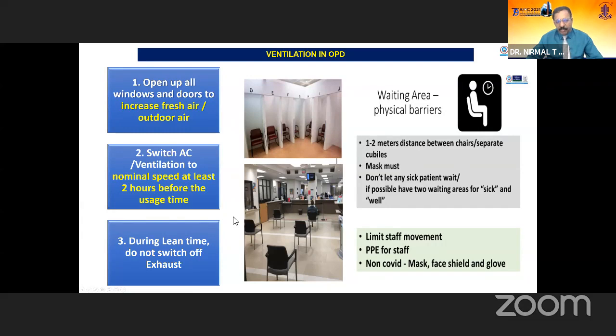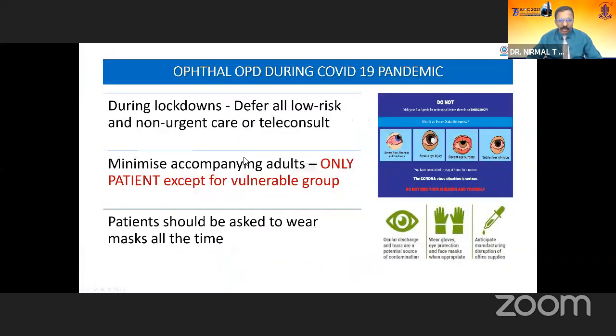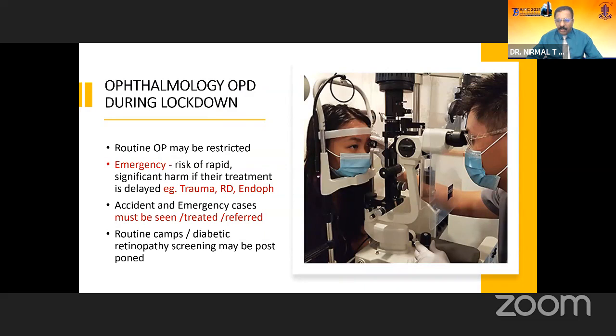And we ophthalmologists can be the first point of contact, particularly because of the close nature of examinations. So you have to be careful during the lockdown as well as the post-lockdown period. Defer all low risk and non-urgent care or do teleconsult, and see only the patient, and you can teleconsult with the attenders. And ask the patient to wear a mask all the time. Routine OP may be restricted during the lockdown, and ensure that emergency services are continued, and routine camps and diabetic screening camps may be postponed.